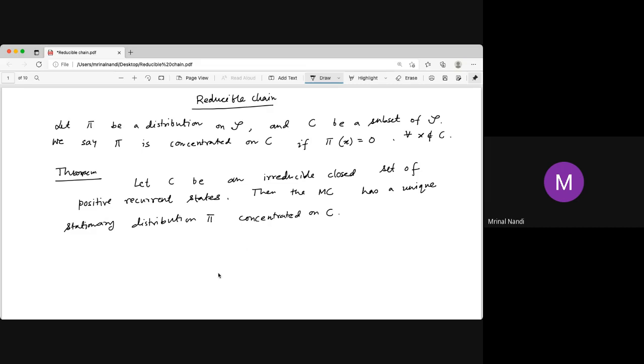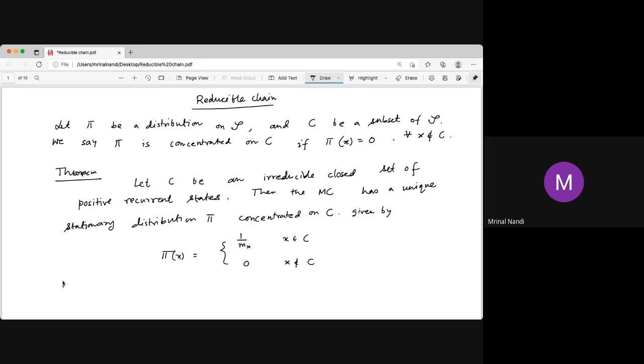Actually, a mixture of these is also a distribution. Taking the distribution on C1 and the distribution on C2, you can form lambda times pi 1 plus 1 minus lambda times pi 2. A mixture of distributions is also a stationary distribution. So actually there are infinitely many stationary distributions. The distribution is given by pi(x) equal to 1 by m_x for x belonging to C, which we already did in the previous lecture, and 0 if x does not belong to C.